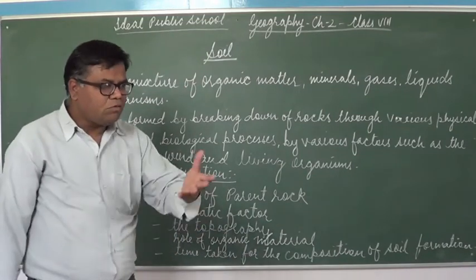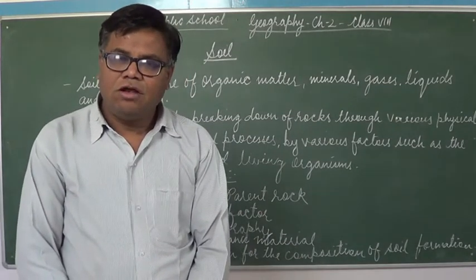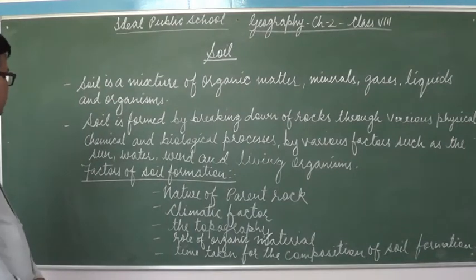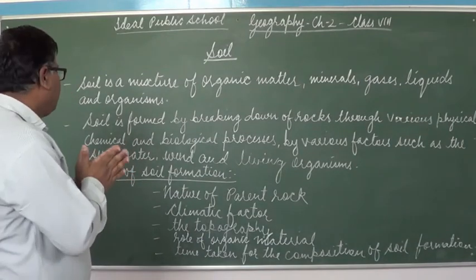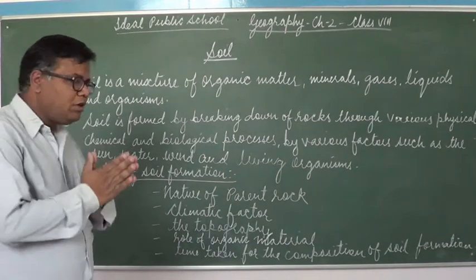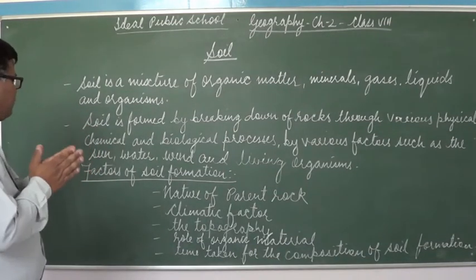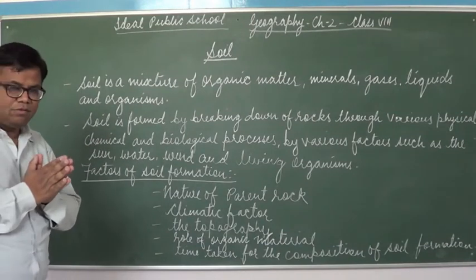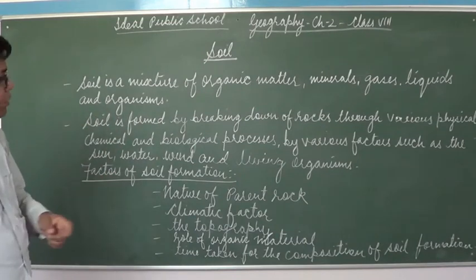Now, the second question that comes to our mind is, how does soil form? What is the procedure of the formation of soil? The soil is formed by breaking down of rocks through various physical, chemical and biological processes, and by various factors such as the sun, water, wind and living organisms. So this is the way in which soil is formed.